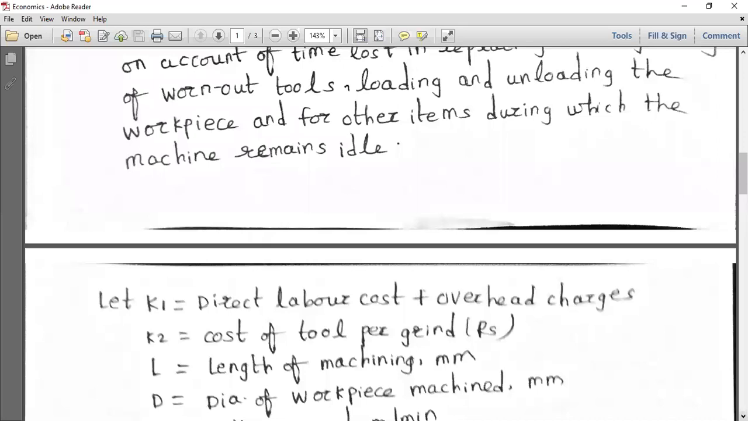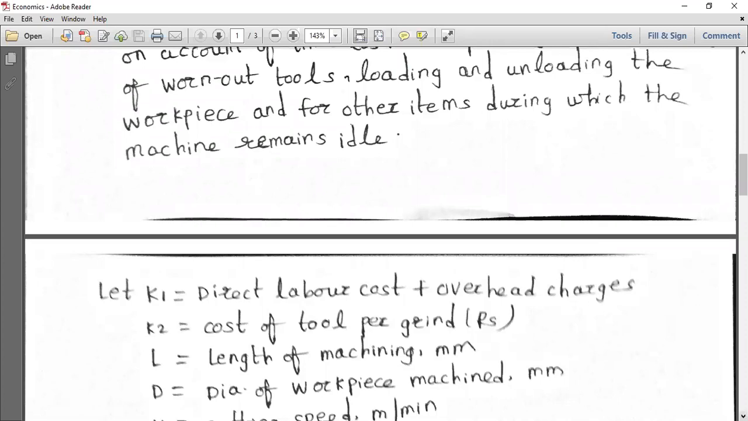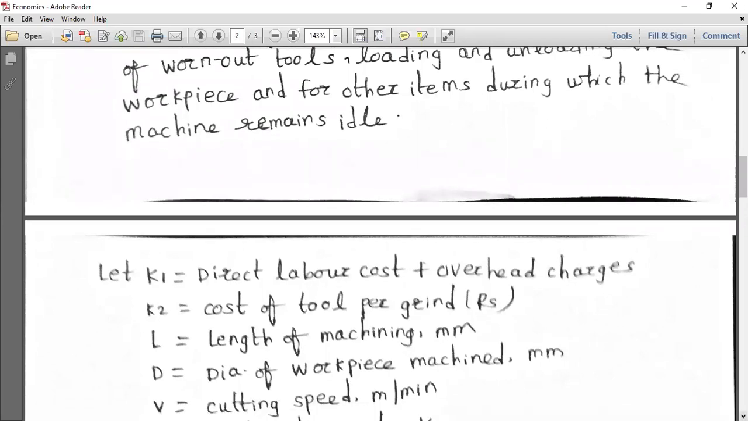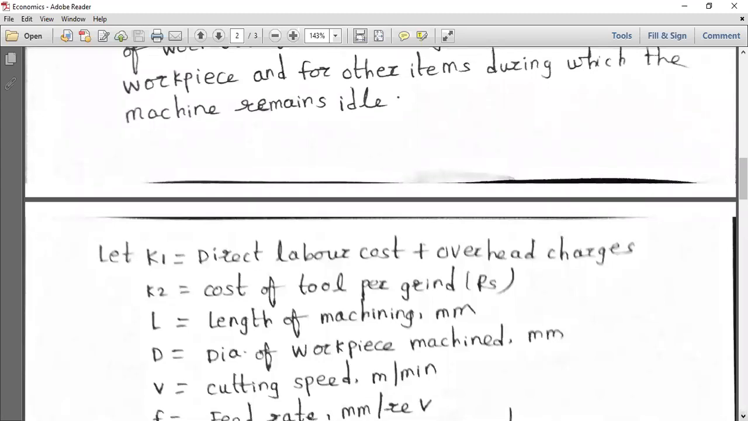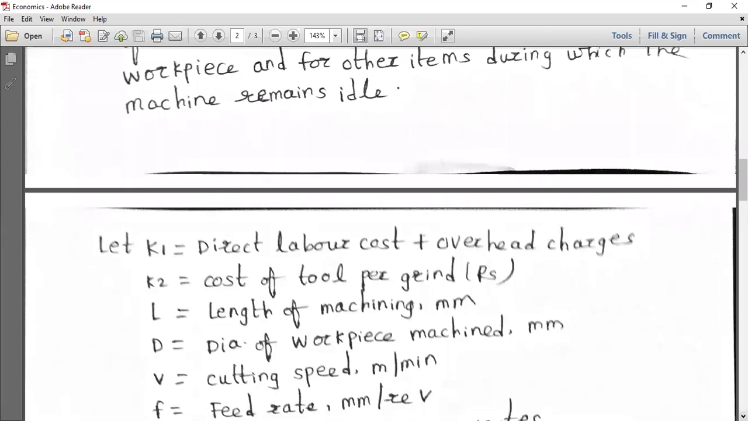So K1 is equal to direct labor cost plus overhead charges. K2 is the cost of tool per grind in rupees. L is length of machining, D is diameter of workpiece machined. You just try to see L and D. Diameter of workpiece machined is meant, not the raw workpiece, not the fresh workpiece. And L is length of machining, not raw material length. So you have to take all that.